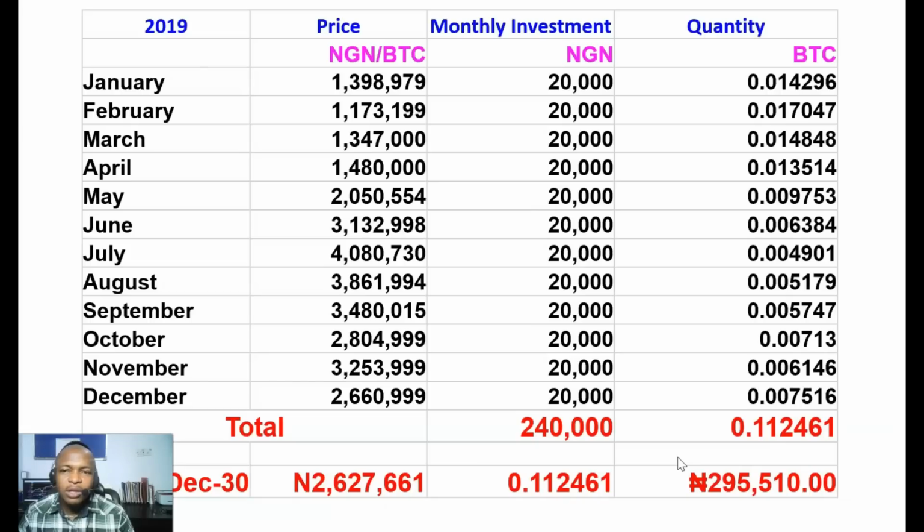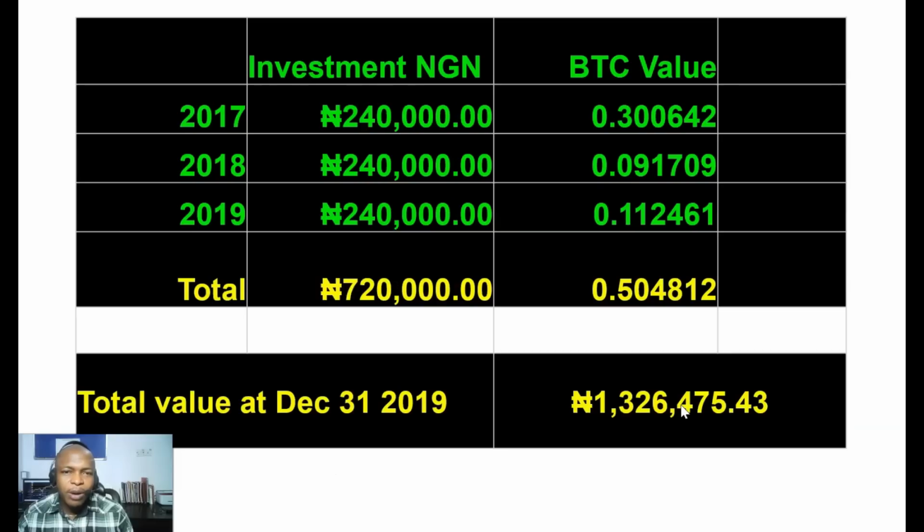At the end of 2019 again, 240,000 naira total money spent, 0.11 Bitcoin total Bitcoin purchased. And if I sold this particular Bitcoin in 2019, I will have made 295,000 naira. My investment is 240,000 naira. There's not much difference, right? But let us do a compounding of the other years.